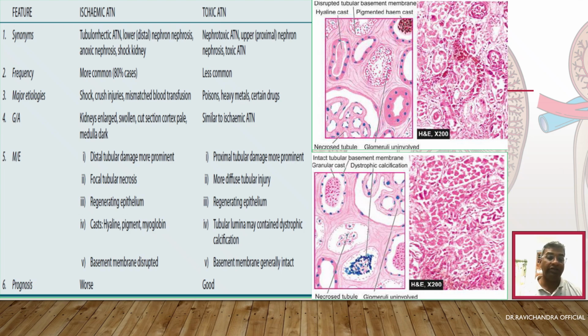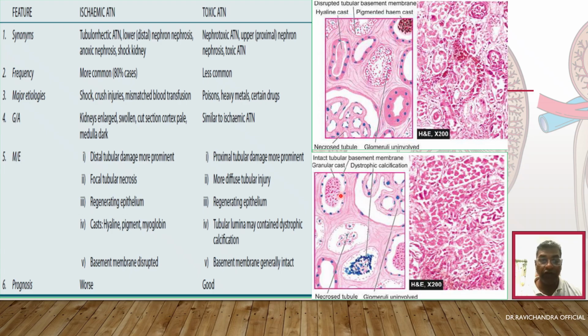As you see in the picture, these two pictures are from Harsh Mohan. This is ischemic acute tubular necrosis. Here you will be able to appreciate the hyaline casts, and there is a disrupted tubular basement membrane, which is characteristic of ischemic acute tubular necrosis. So this is all ischemic acute tubular necrosis.